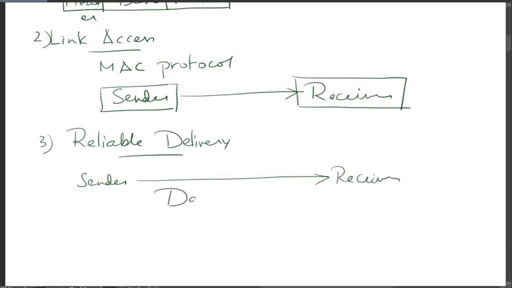Whenever a datagram is moved between the sender and the receiver across this link without any error, we call it reliable delivery. This is possible with acknowledgements and retransmissions. Whenever a datagram is transmitted to the receiver, if there is any error, the receiver will be able to detect the error and ask the sender to retransmit the datagram once again. So this is known as reliable delivery.